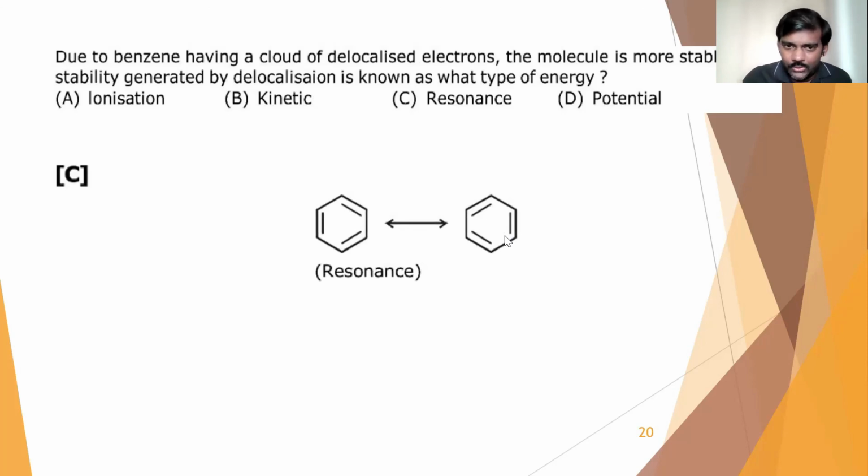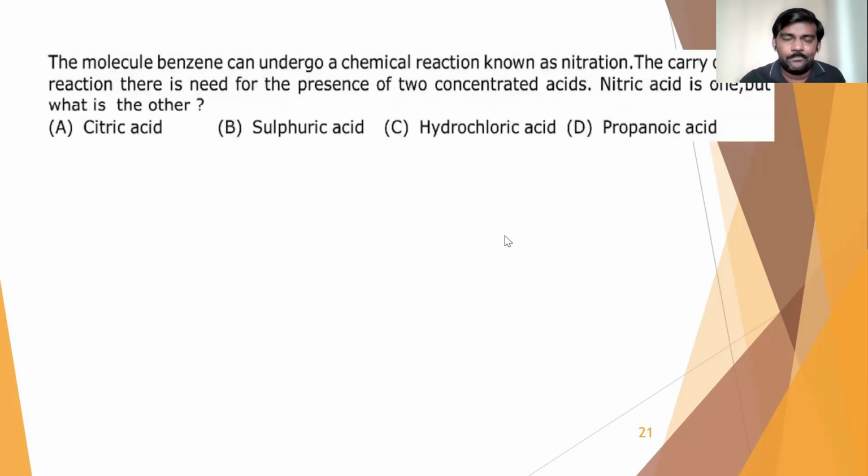So let us go to the last question for this session. The molecule of benzene can undergo a chemical reaction known as nitration. To carry out this reaction, there is a need for the presence of two concentrated acids. Nitric acid is one, and what is the other acid?